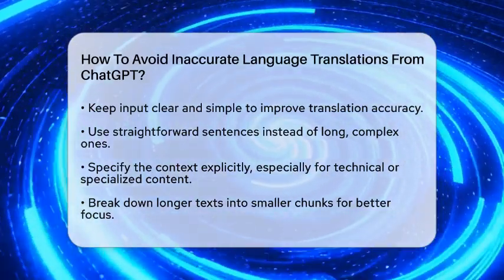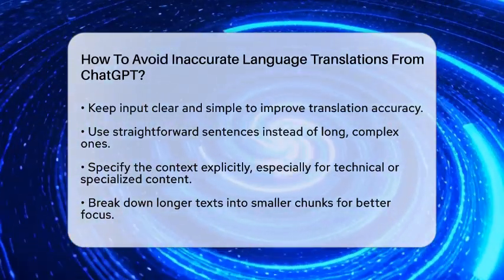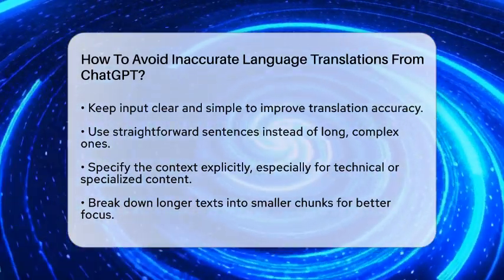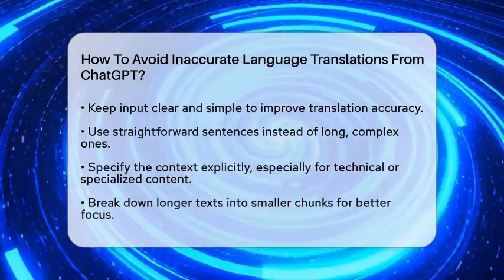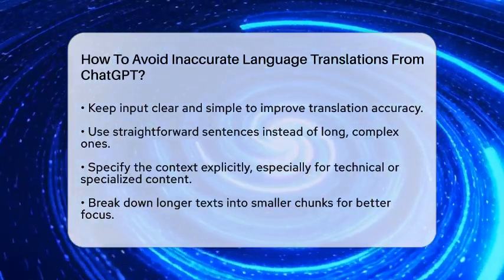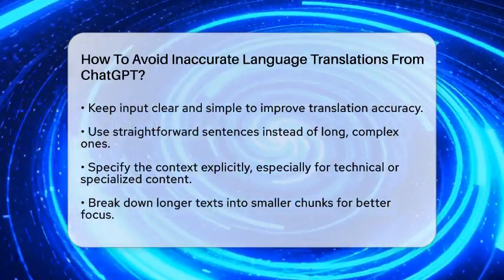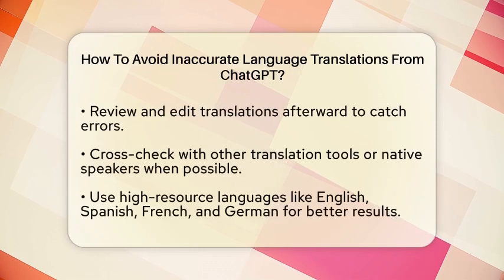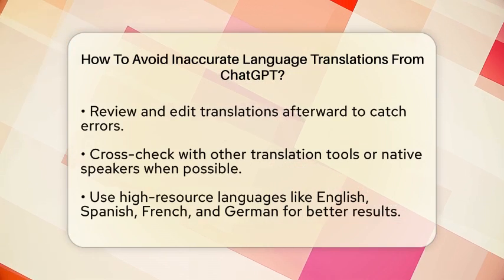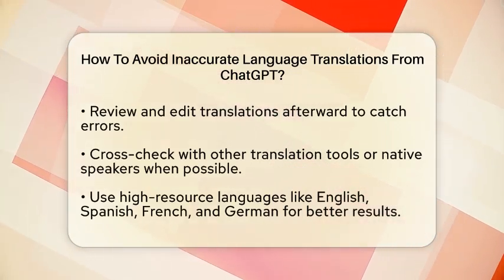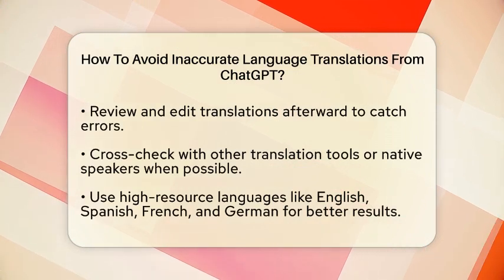Next, specify the context explicitly. If you're translating technical coding language or legal terms, tell ChatGPT what field it's working in. For example, say, "Translate this programming code into Spanish, preserving all syntax." This helps the model understand the right tone and vocabulary, especially when dealing with specialized language. When learning new languages, mentioning the context helps the AI pick up on idioms or slang relevant to that setting.